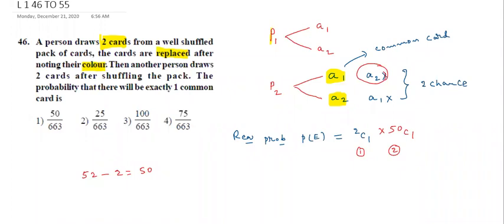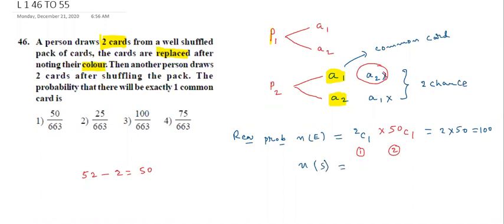So finally, P of E is equal to, this is not P of E, sorry, N of E, favorable cases. 2C1 into 50C1, 2 into 50, that is 100. Then what is N of S? N of S we know very well.